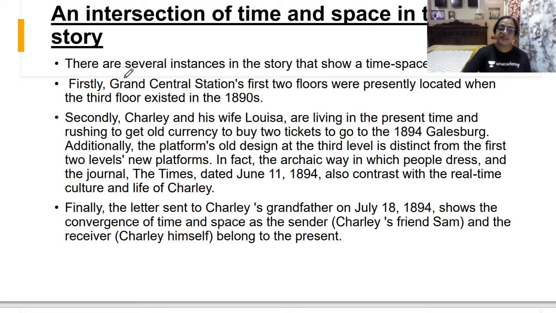So here, firstly, what happened? There are several instances in the story that show the time-space intersection. Firstly, the Grand Central Station's first two floors are presently located when the third floor existed in the 1890s.